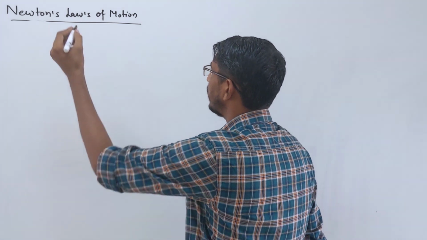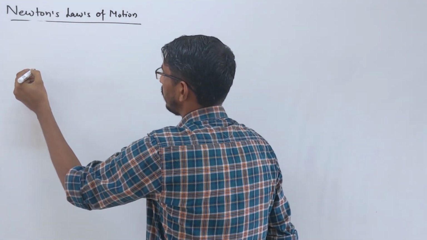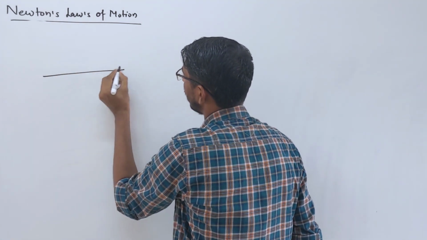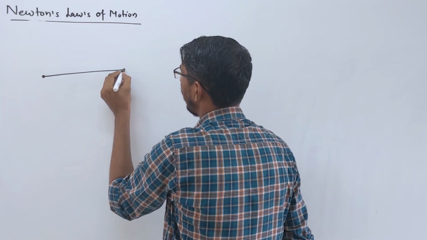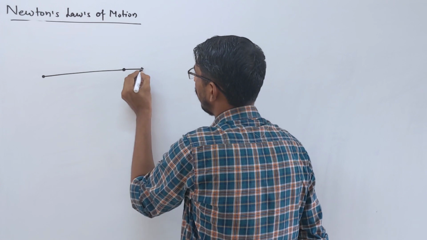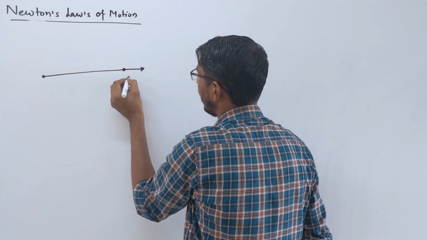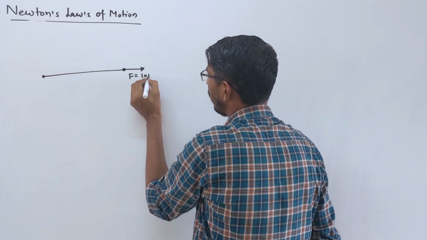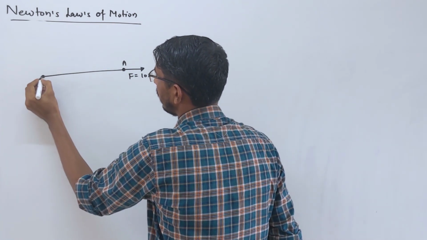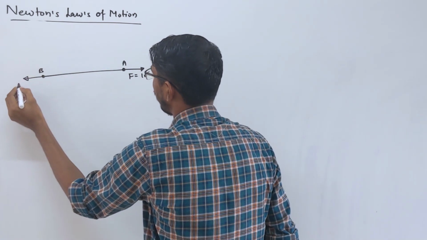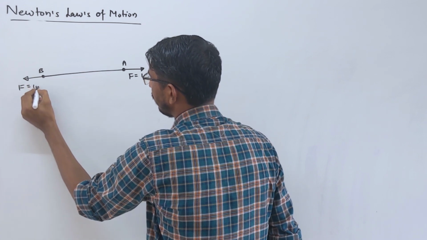Let's understand Newton's third law with this example. Suppose there is a rope and two people are pulling this rope from both sides. Person A applies a force of, let's say, 10 Newton, and on the other end person B applies a force of 10 Newton.